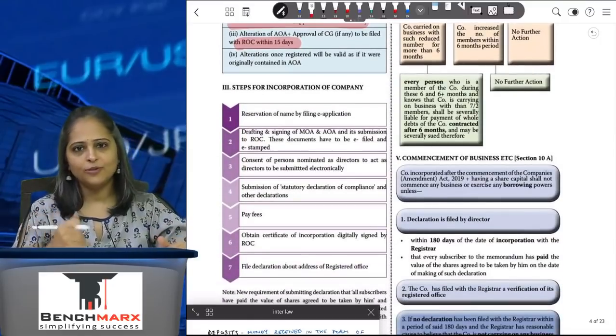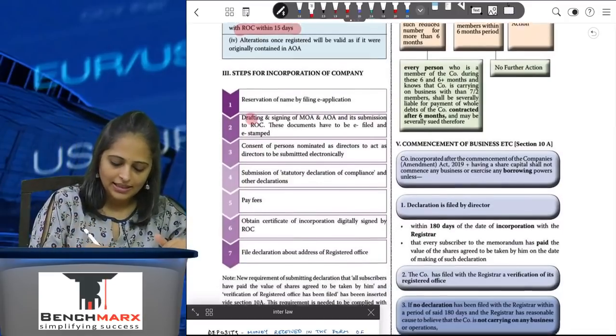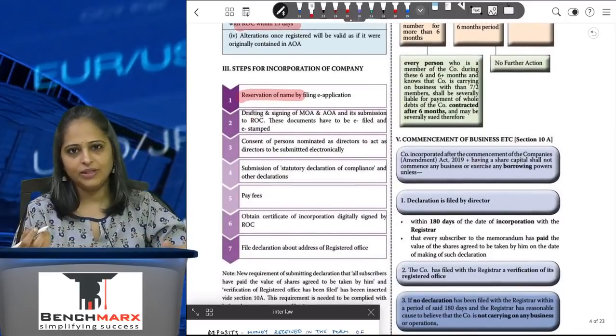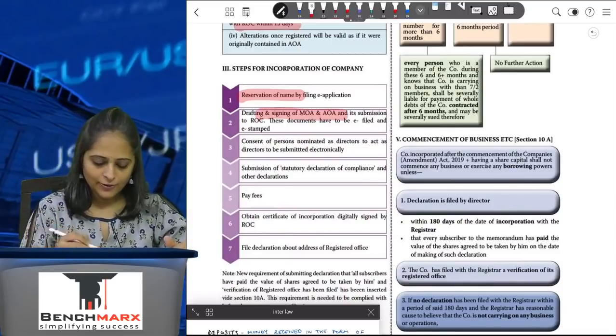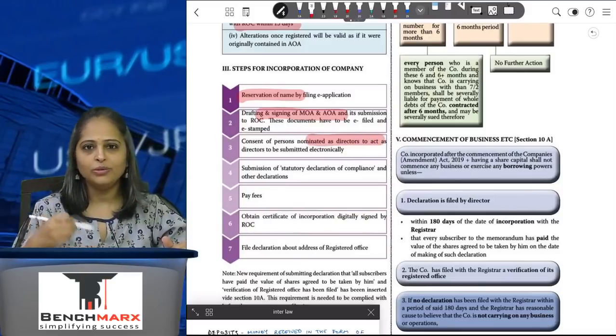Now, what are the steps for incorporating the company? The first thing that I will do is file a name reservation. Once the name has been reserved, I will give my memorandum and articles of association and the persons who are going to act as directors.